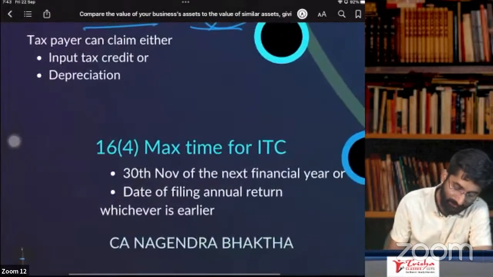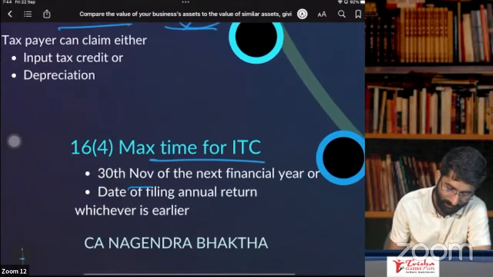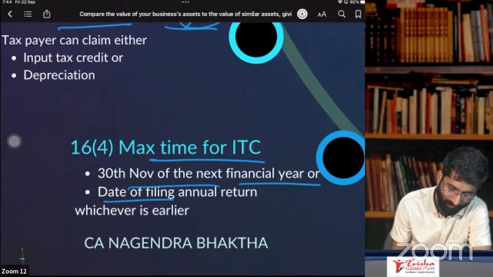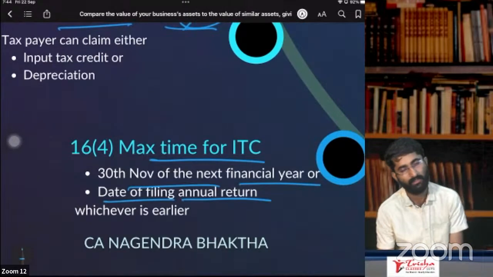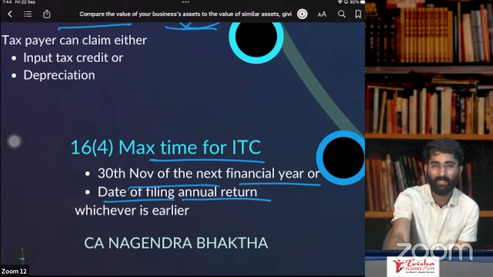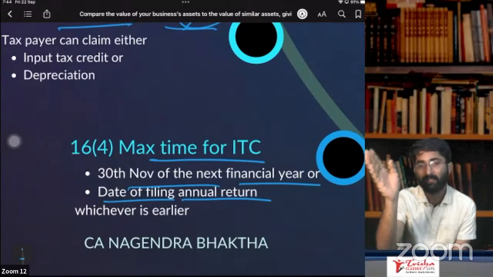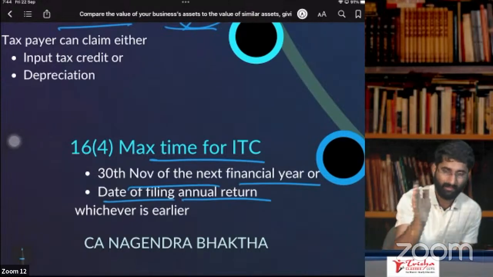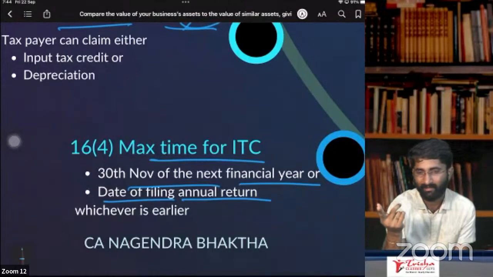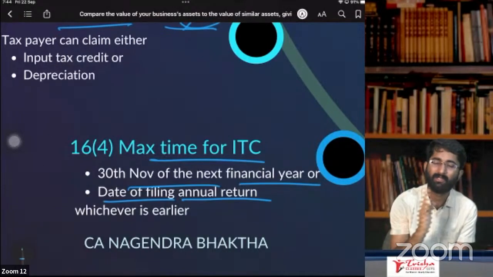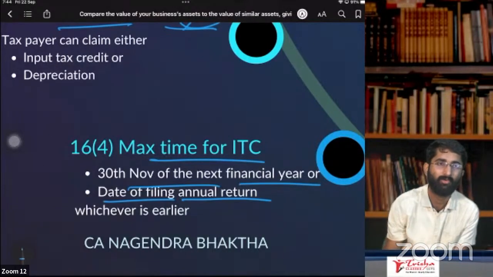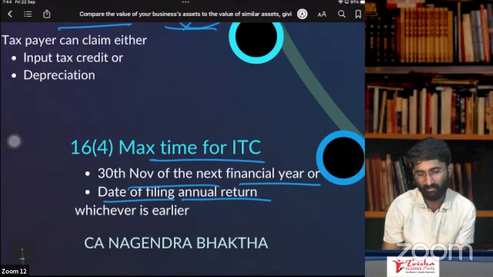Yes. Next, maximum time limit for ITC, 30th November of the next financial year or date of filing of the annual return, whichever is earlier. What is the last date to take the ITC? It is next year ka 30th November or annual return, whichever is earlier, not later than that. Why? Because post-mortem is already done. After that, you cannot go for treatment.